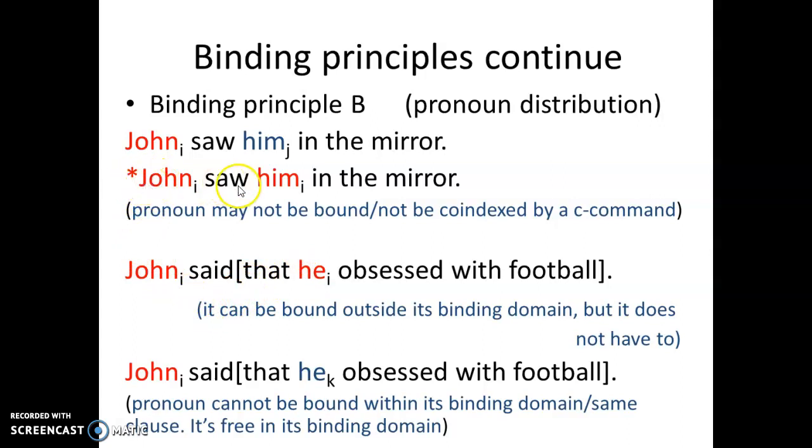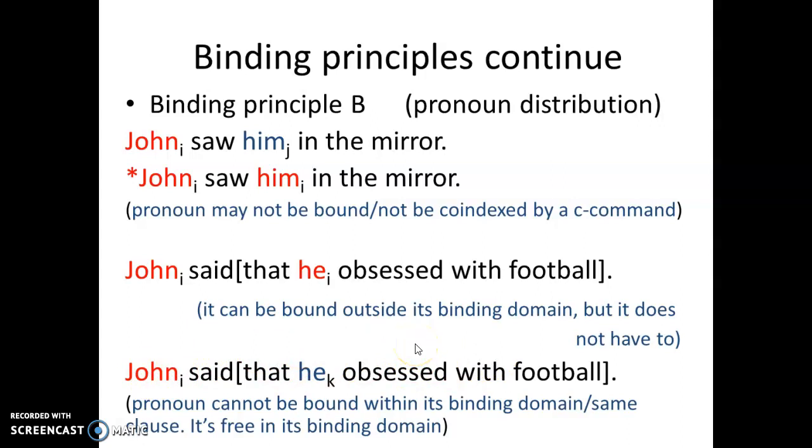And that's the opposite of this sentence here, which is why it's not grammatical. The second one, John saw him in the mirror, is ungrammatical because the pronoun is co-indexed with the binder, the noun phrase, in the same clause, which is incorrect. The last sentence you can see is grammatical also, because the pronoun can refer to someone else, not to the binder, the noun phrase inside this structure.